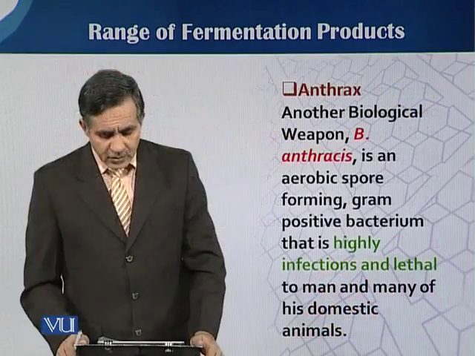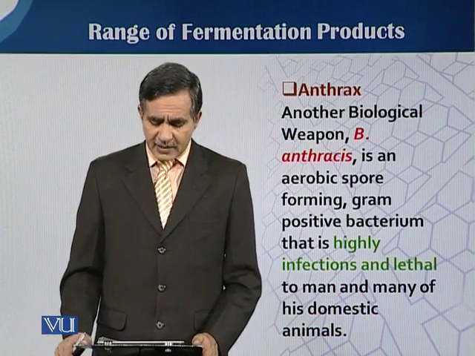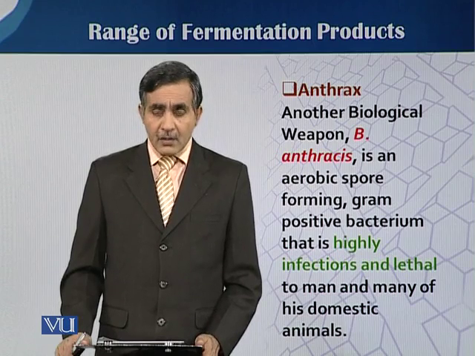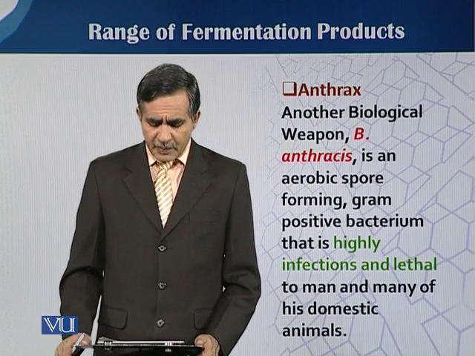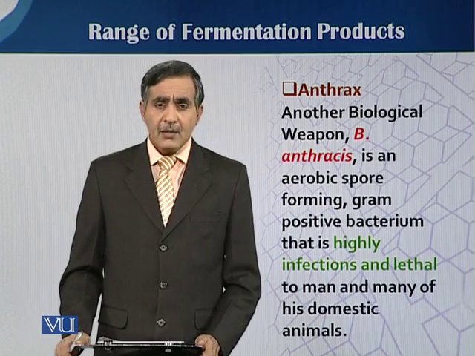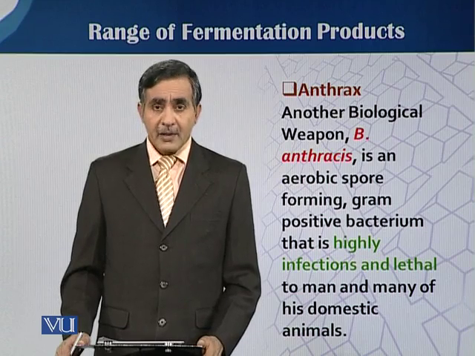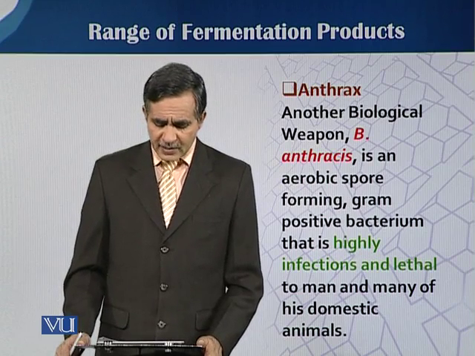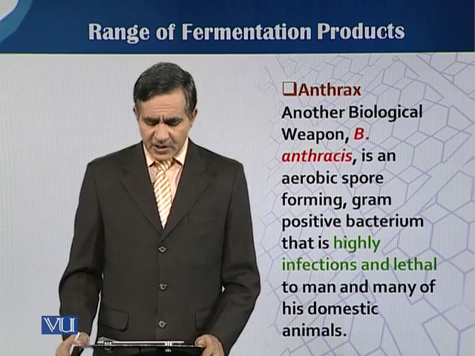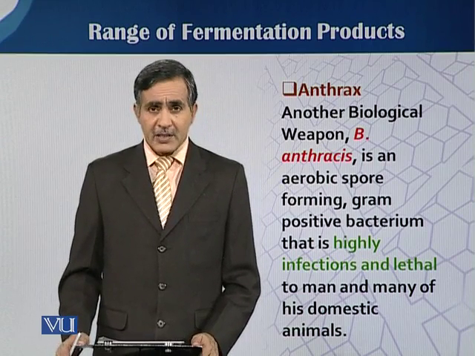These bioweapons are very vast and have a drastic effect as compared to nuclear war. Here you can see another example of biomass production: anthrax, which can be utilized as a biological weapon, in which the organism Bacillus anthracis is used, an aerobic spore forming gram positive bacterium that is highly infectious and lethal to man and many of his domestic animals.